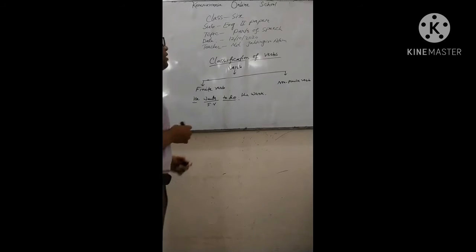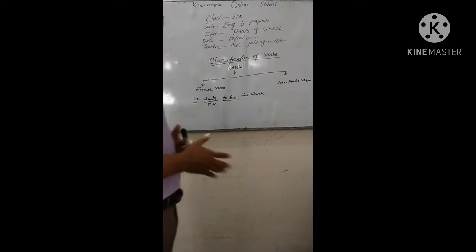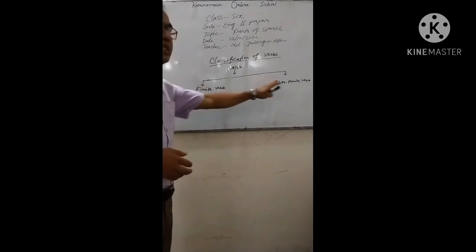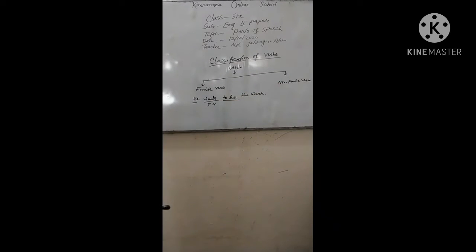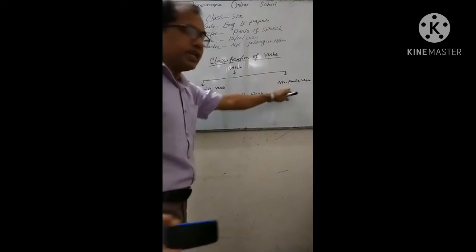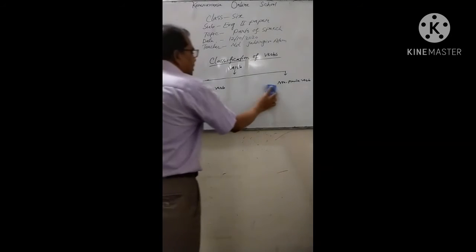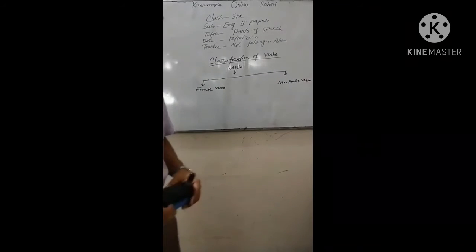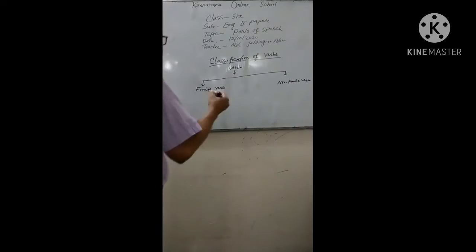So non-finite verb is that kind of verb which is not controlled by the subject, person and number. I think you have understood what is finite verb and what is non-finite verb. So now we will go to another division of finite verb. First we will discuss finite verb, then non-finite verb. Finite verb can be classified into another two forms. What are their names?